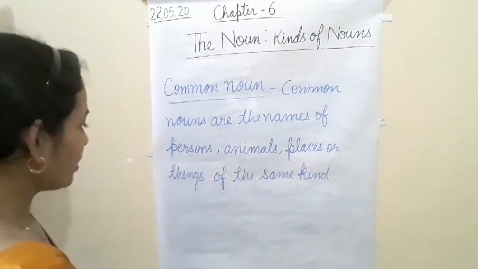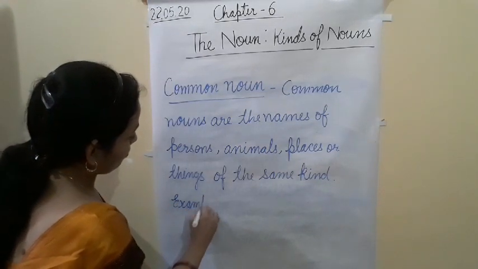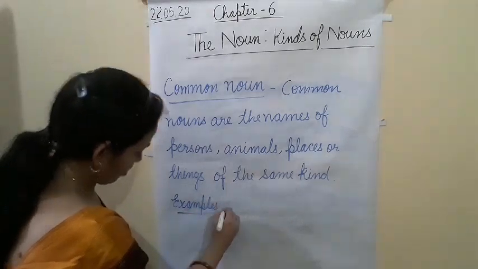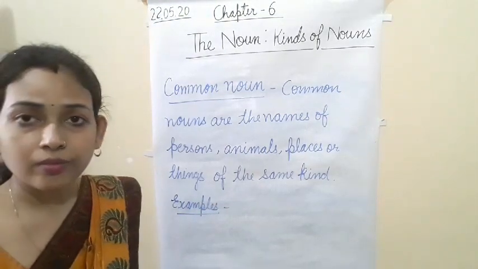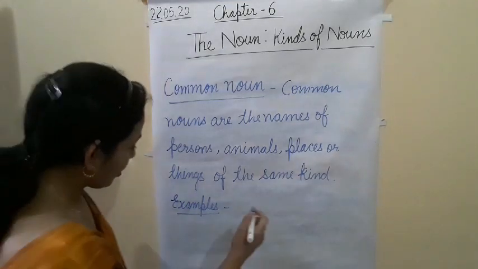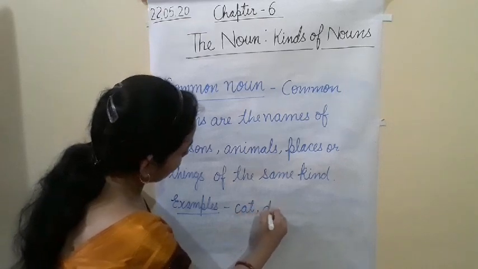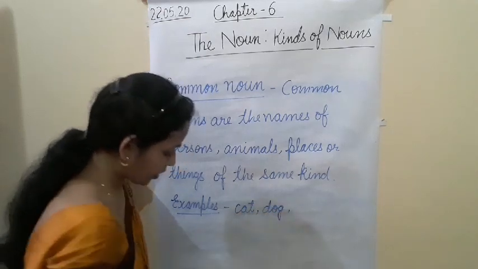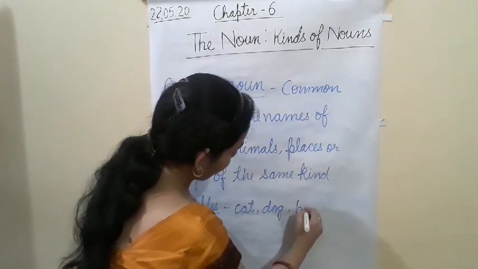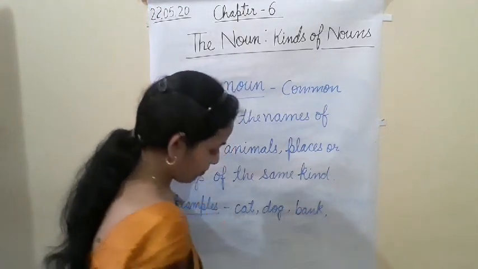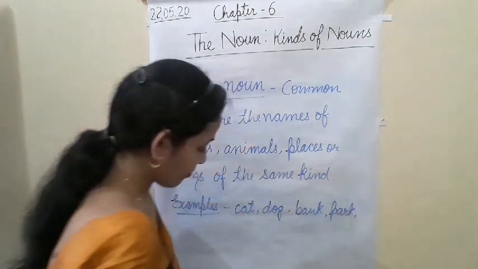Examples I am writing here: cat, dog. Earlier also I gave these examples. Bank, name of the place. Park, also name of the place.